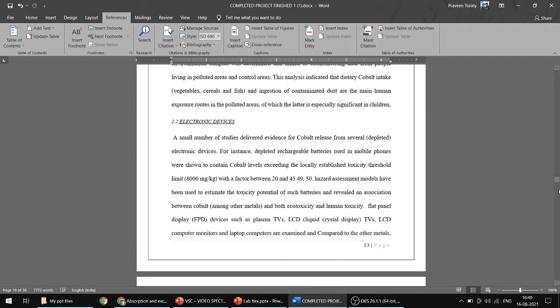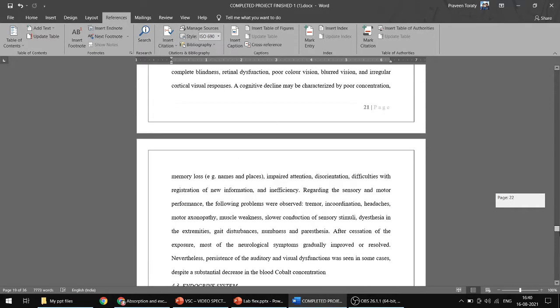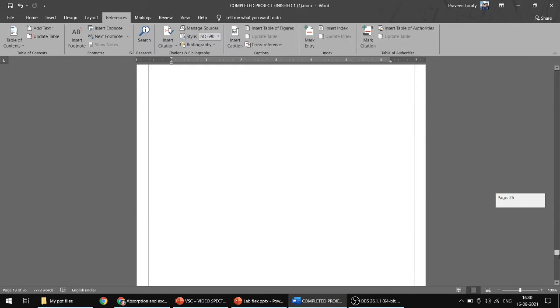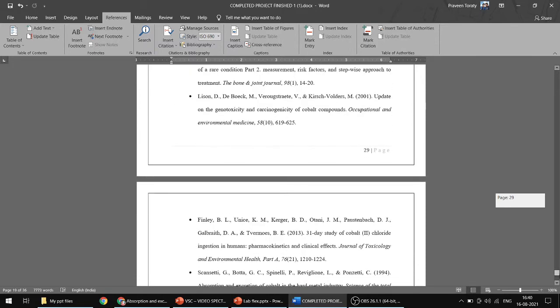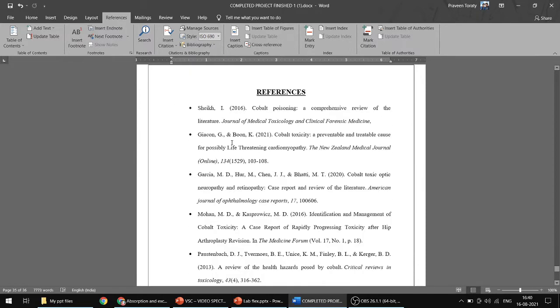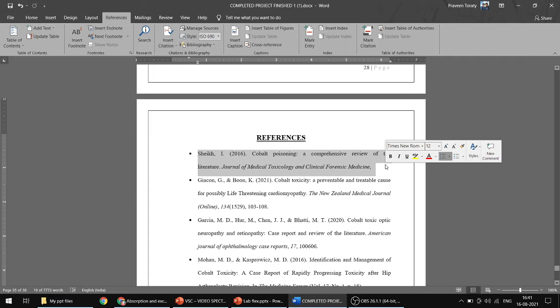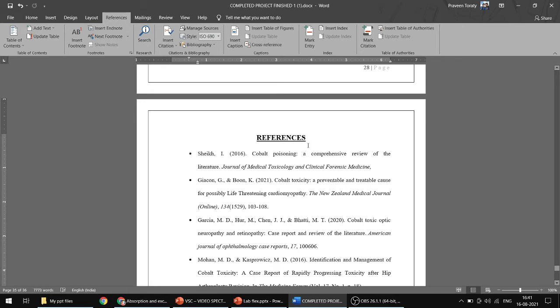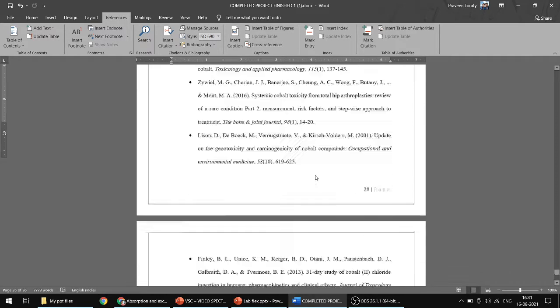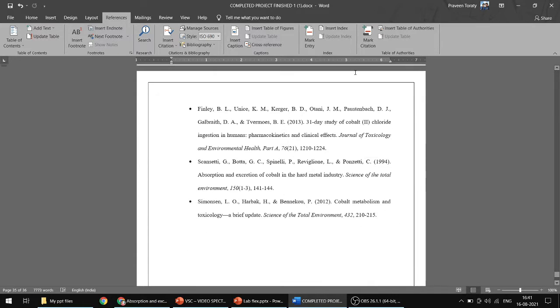So in the last, if you see for the reference, these are all the references which are given. Which content you have taken, we don't know. Which particular content, where it is in your project, we don't know. If you just mention that 1 or 2, that will be there. So what you want to do is, now all this is not necessary.